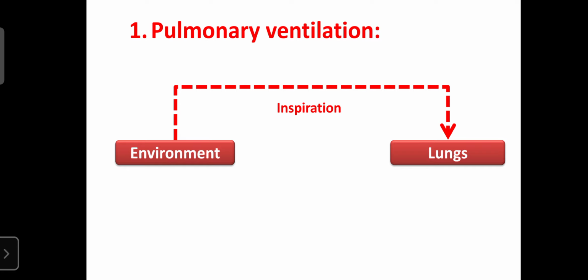So only when this environment is created between the environment and lungs does inspiration or inhalation occur. If it is opposite, it does not occur. Only when the oxygen pressure in the environment is more, and in the lungs the oxygen pressure is less, can the gases enter from the environment into the lungs. That phenomenon is known as inspiration.